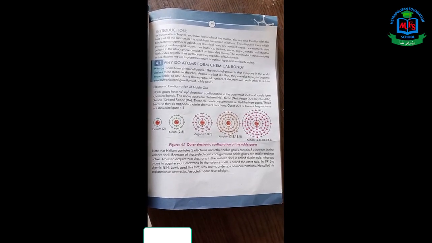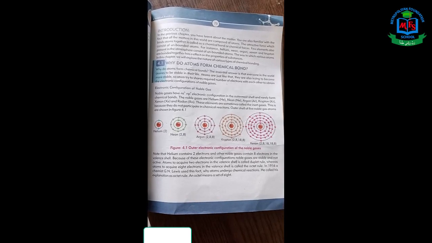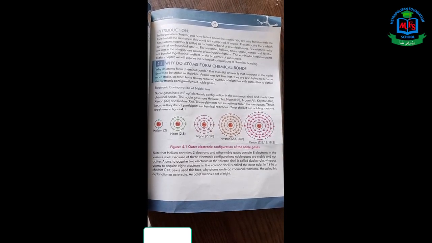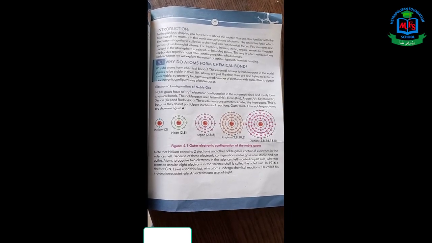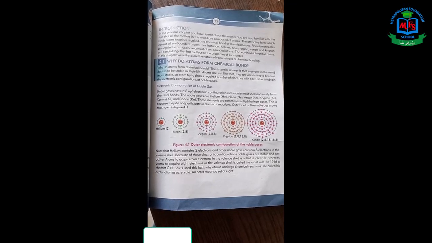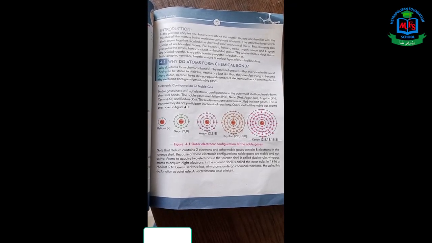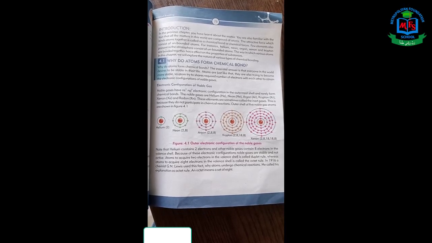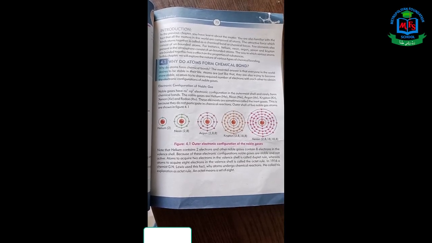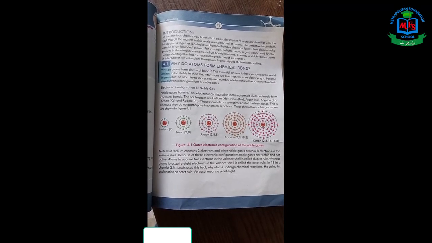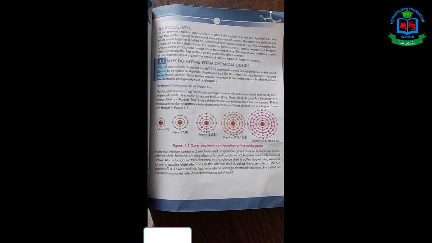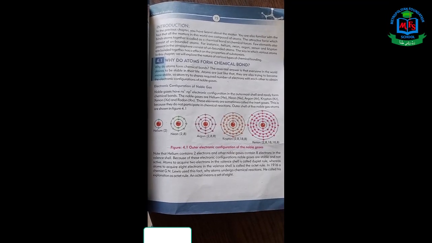If we study the atomic structure of these noble gases, the first member of noble gases is helium. The helium atom has only one shell and it contains 2 electrons. The second member of noble gases is neon. If we study the structure of the neon atom, it has 2 shells. In the first shell, 2 electrons are present and in the second shell, 8 electrons are present.